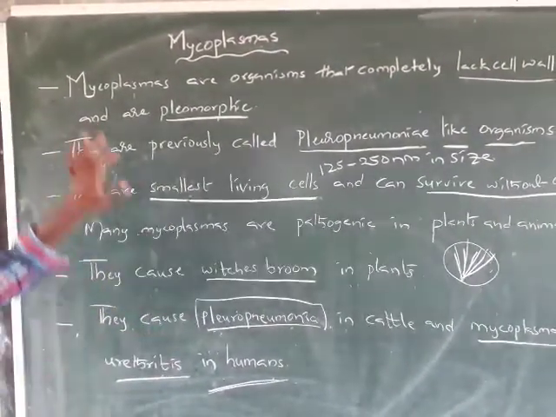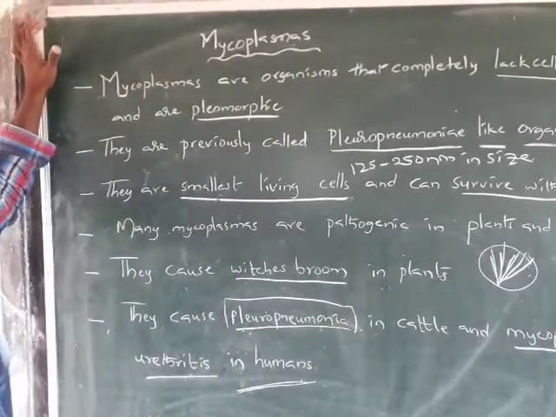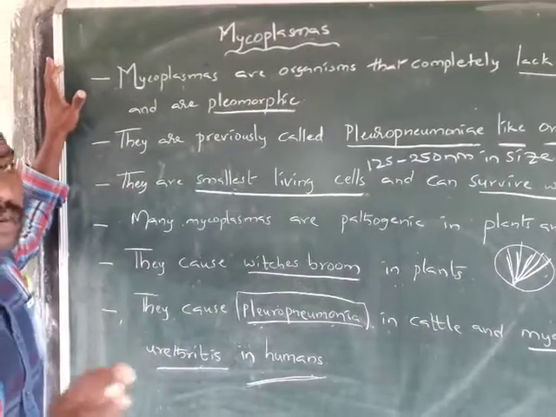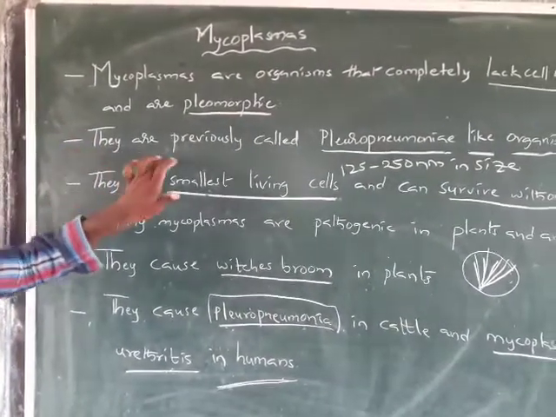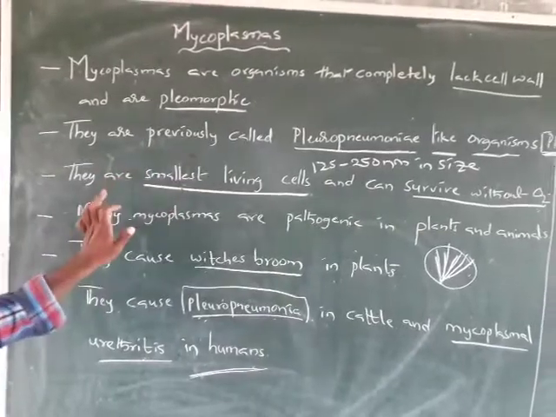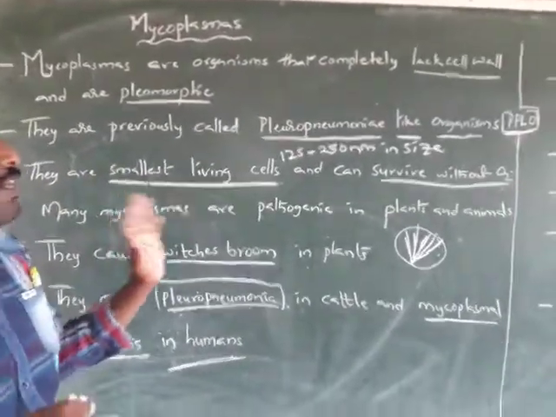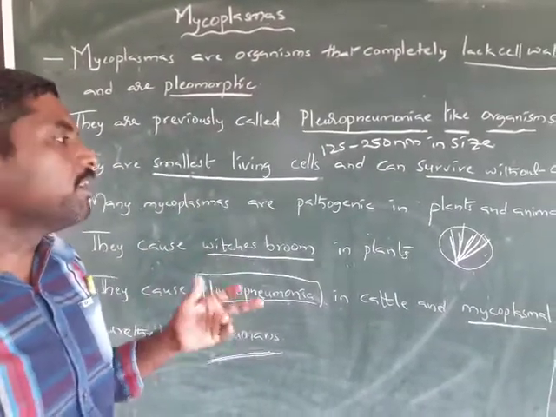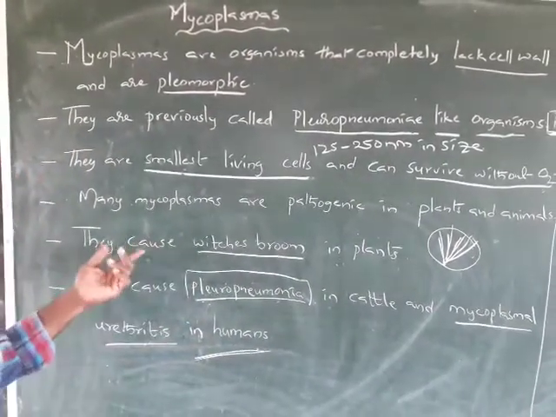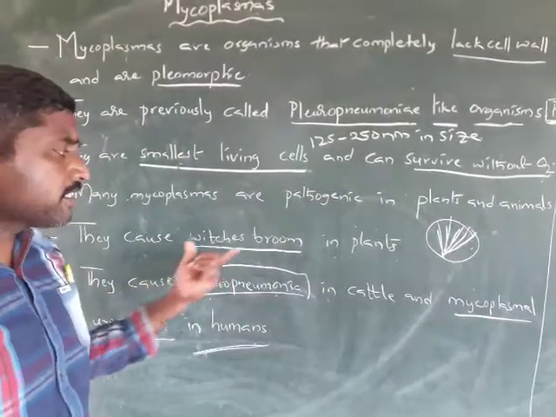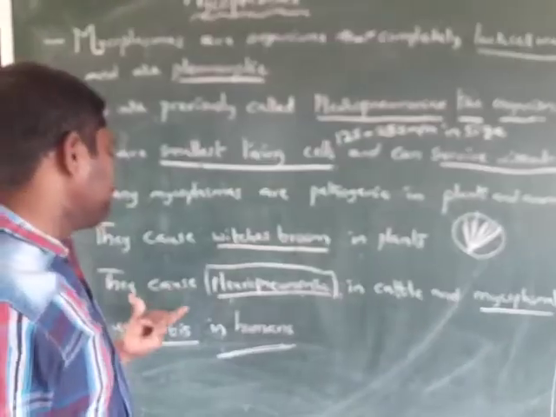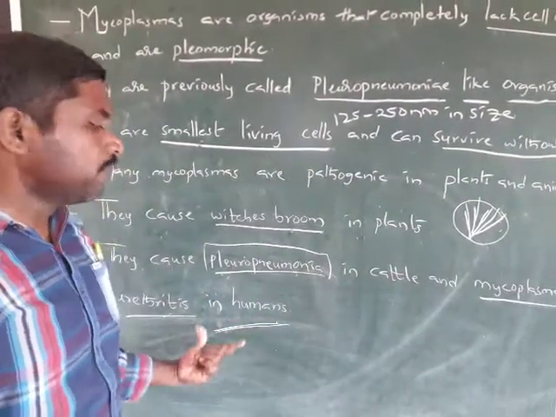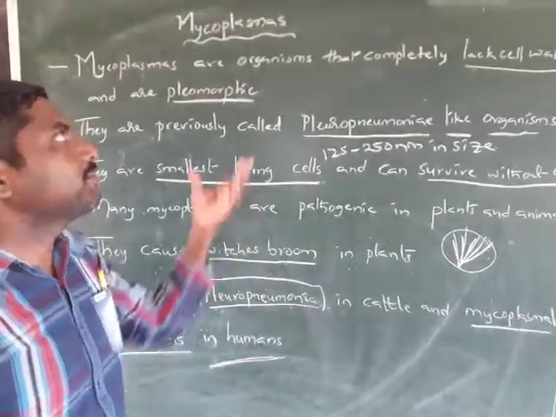Let us once again recall the points of the mycoplasma. Mycoplasmas are organisms that completely lack the cell wall and are pleomorphic, previously called PPLO. They are the smallest living cells and can survive without oxygen. They are pathogenic in plants and animals, mostly causing witch's broom in plants, pleuropneumonia in cattle and mycoplasmal urethritis in human beings. These are the characteristics of the mycoplasma.